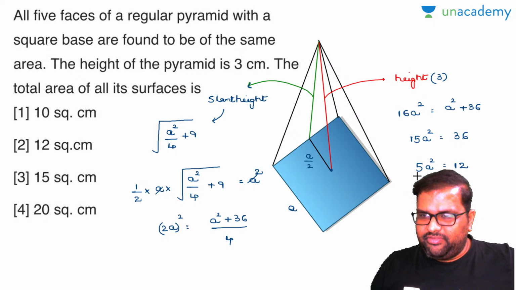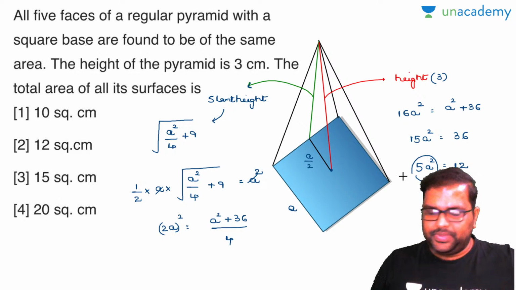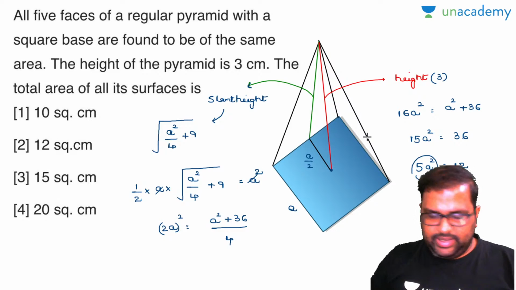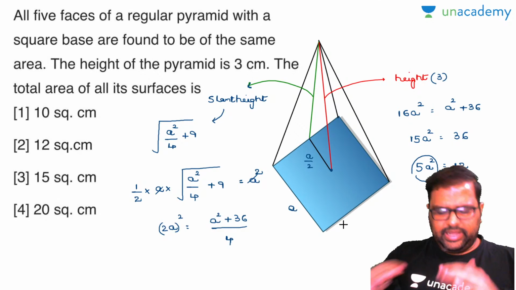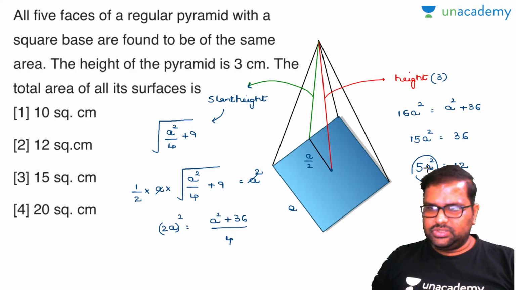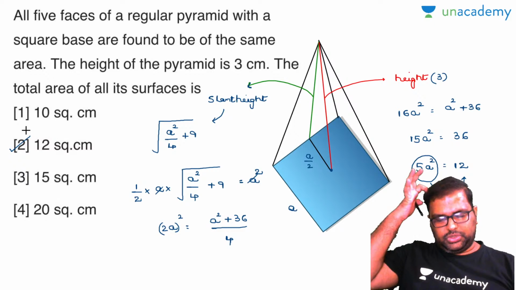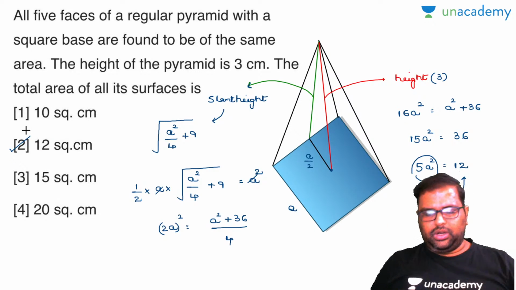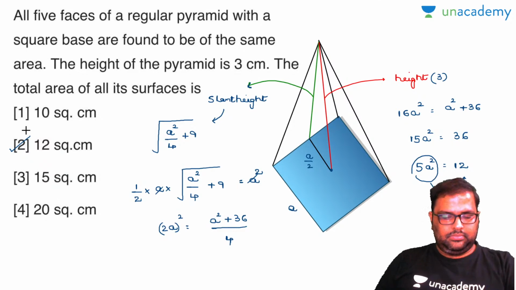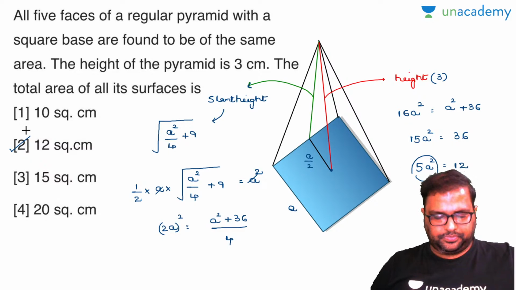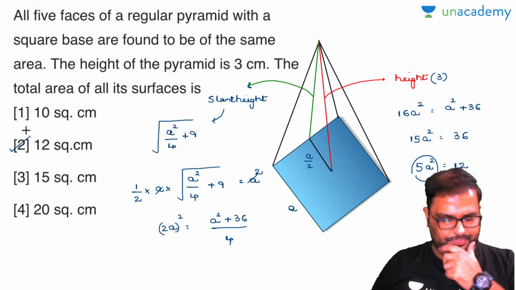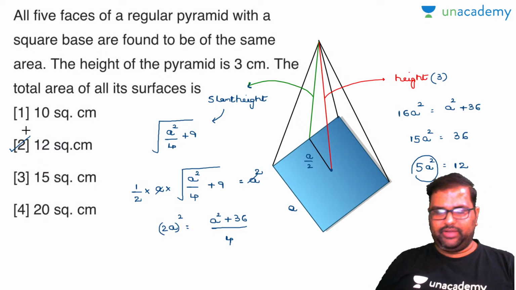Am I right? Now look, 5A square is nothing but the total of 4 triangular faces and 1 square base. Area of the square base is A square. Area of the square base is equal to the triangular face. So 5A square is equal to 12. So your option number 2 is true. Of course, you might have tried in a correct way, but you might have got the wrong answer. But observe this, right? Done. Yes, perfectly done. So this is what, right? Yes. Some calculation error you might have made, check once there.